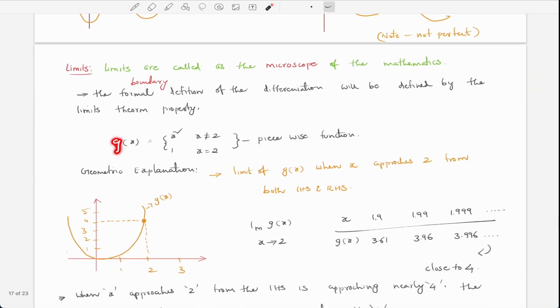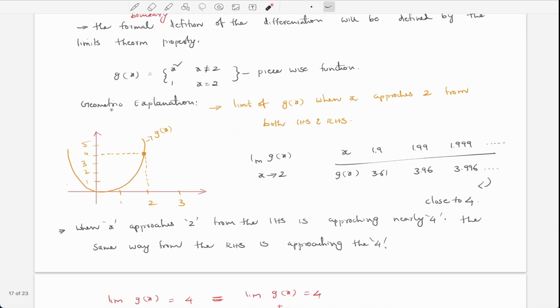I just want to give an example. We have this function, 1 over x square, for x not equal to 2, and when x is equal to 2 it doesn't make sense, right? So it's just a piecewise function, but as of now just leave it. You may not understand why we are canceling it and why it is equal, and why these brackets are over here. I'm going to clearly explain that in this lecture.